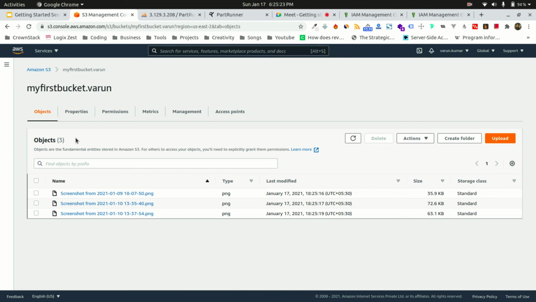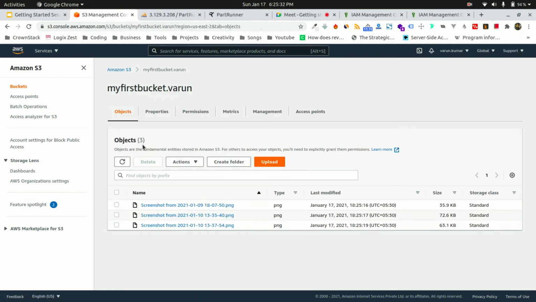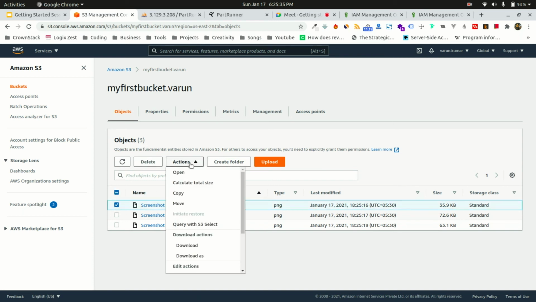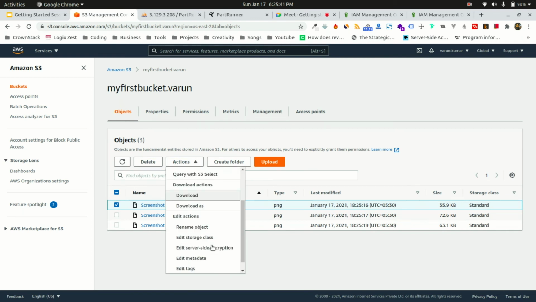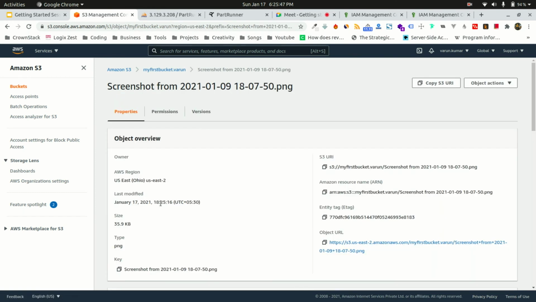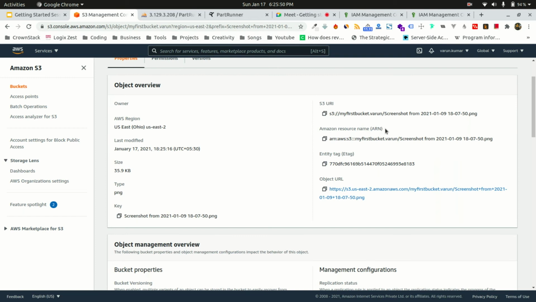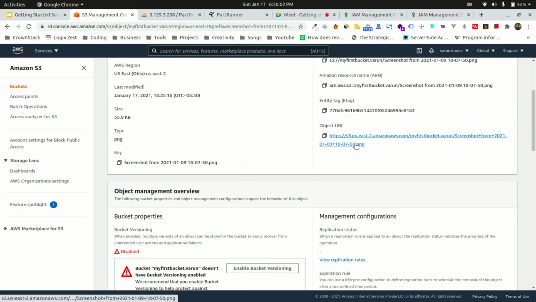Now you will see it's something like a file and folder structure. Just imagine this is a folder. If you go inside this folder, you have these 3 files. You can delete, and do a couple of other things like copy and move. If you see the ARN, Amazon provides an ARN for everything, so even this file has an ARN attached to it. Internally Amazon uses the ARN, and this is the public URL of this file. I've just copied it and I paste this up.